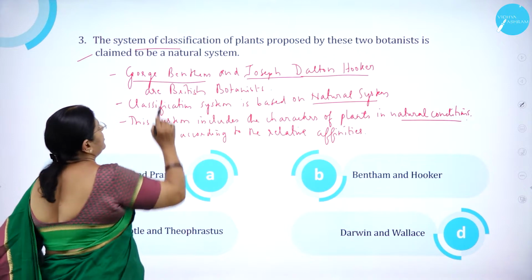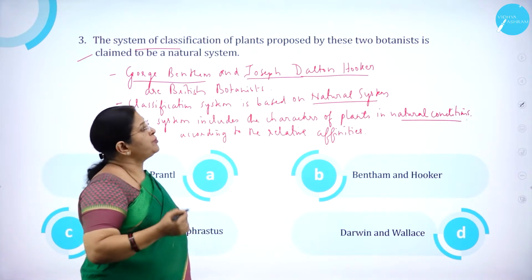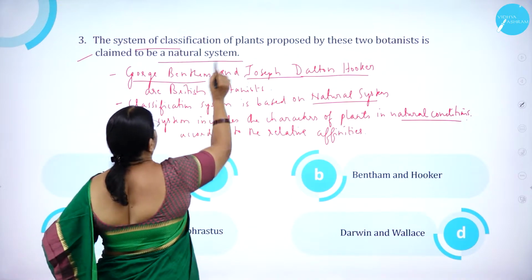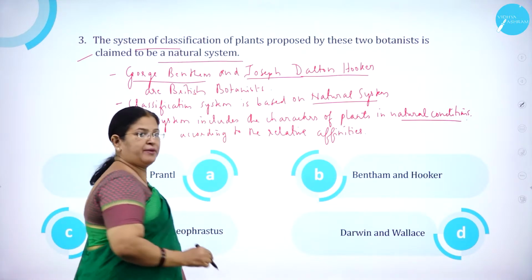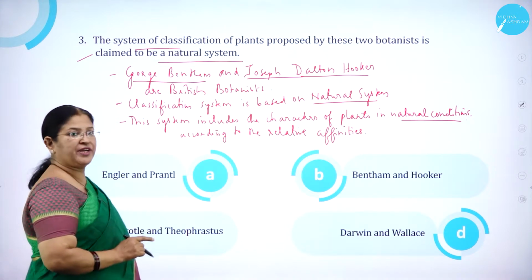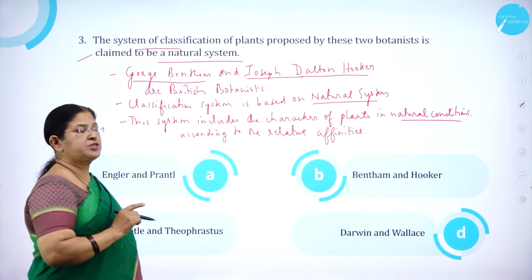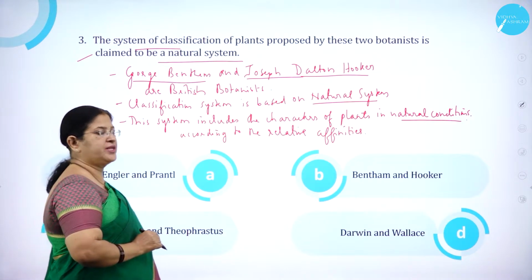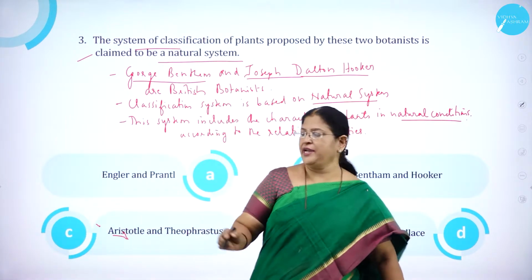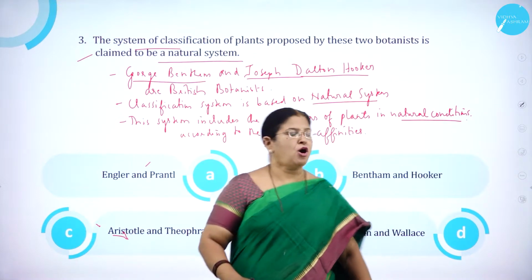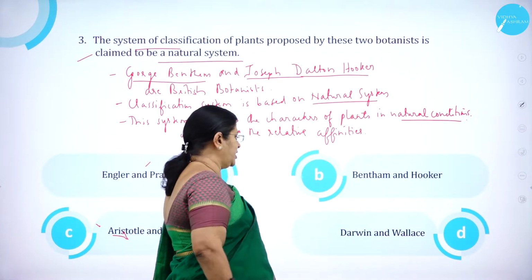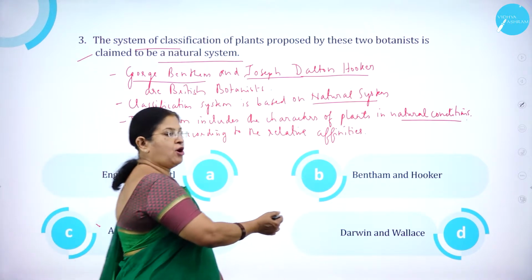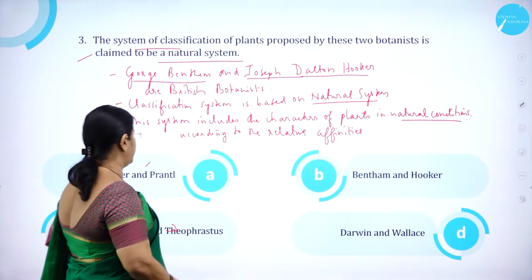The system of classification of plants proposed by these two botanists is claimed to be a natural system. I repeat, the system of classification of plants proposed by these two botanists is claimed to be a natural system. Option A, Engler and Prantl. Option B, Bentham and Hooker. Option C, Aristotle and Theophrastus. And option D, Darwin and Wallace.